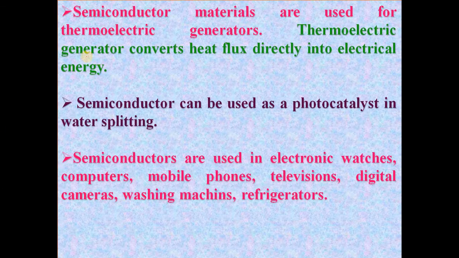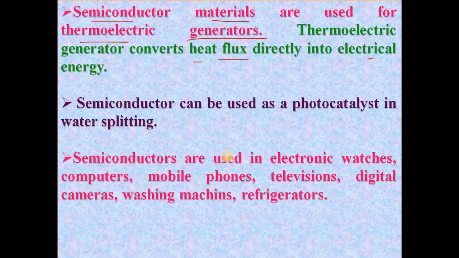Then the next application is that semiconductor materials are used for thermoelectric generators. A thermoelectric generator converts heat flux directly into electrical energy, that is, heat energy is converted into electrical energy. So these are used in thermoelectric generators.